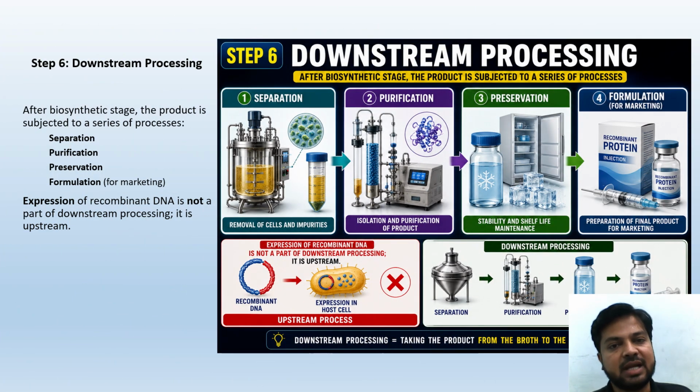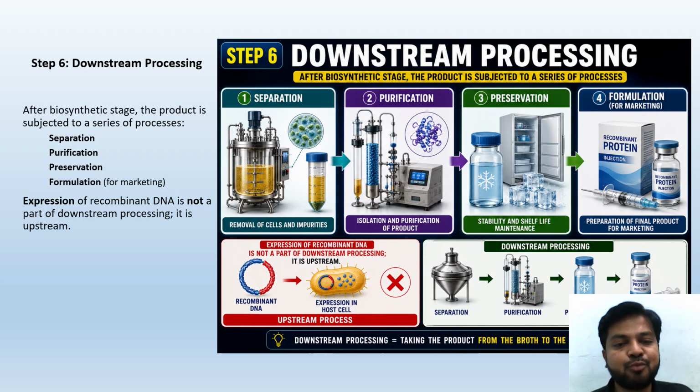Downstream processing is the last step when it comes to this technology. After the biosynthetic stage, the product is subjected to a series of processes. One is separation, removal of cells and impurities. Then comes purification, isolation and purification of the desired product. Then comes preservation, stability and shelf life maintenance of that product. We are going to preserve it. Then formulation for marketing, preparation of the final product for marketing.